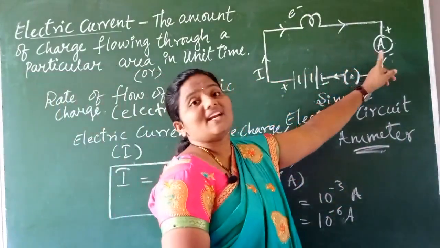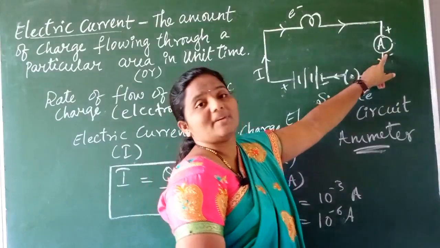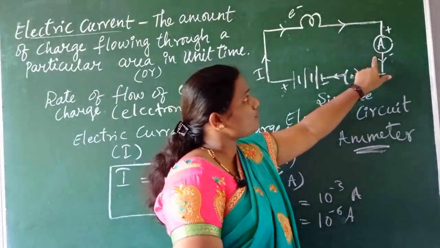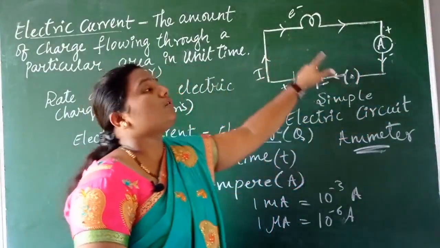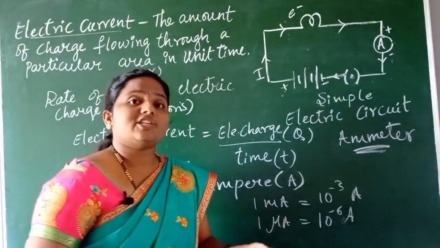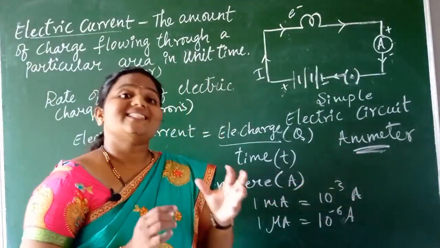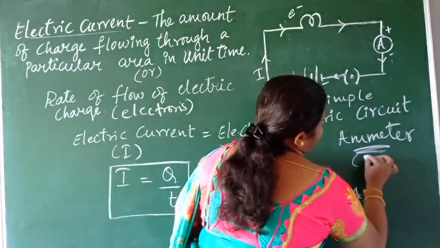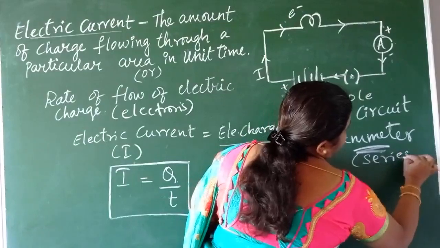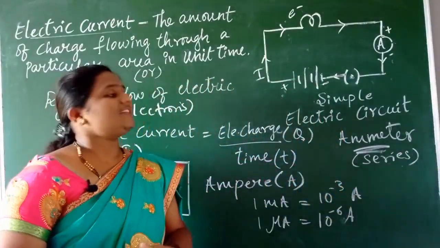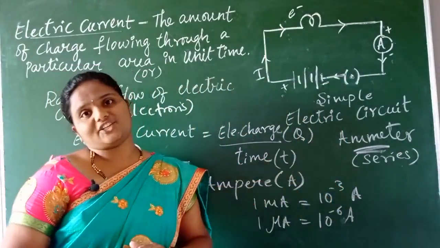That's why, children, I have represented the ammeter symbol here. It is an instrument that measures the flow of current. And remember, children, an ammeter should always be connected in series connection, isn't it?